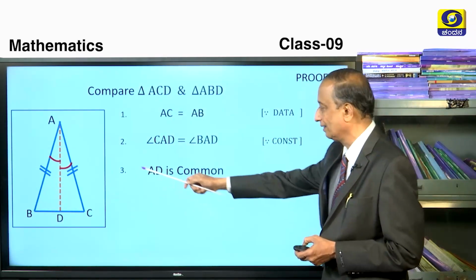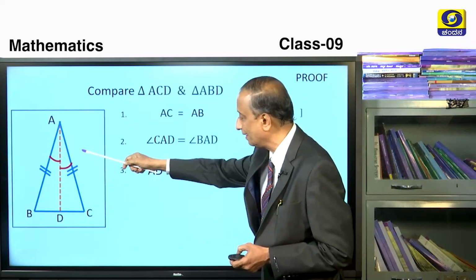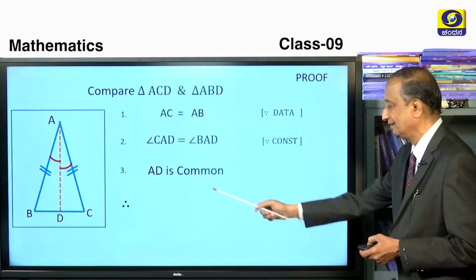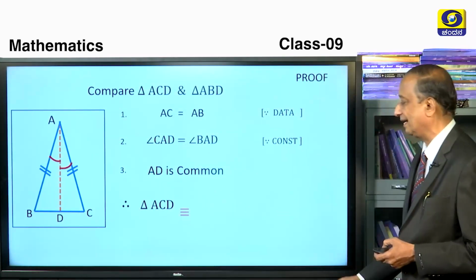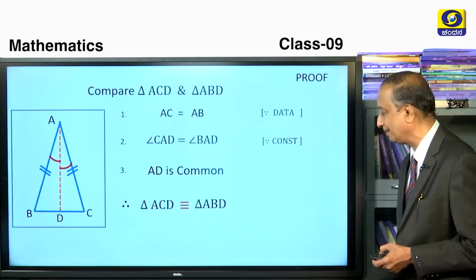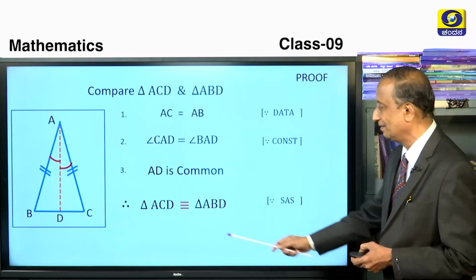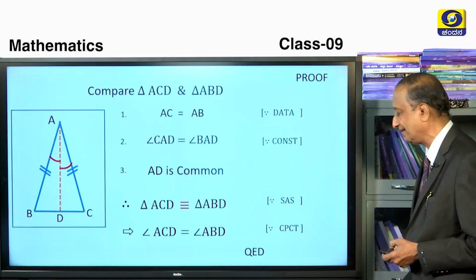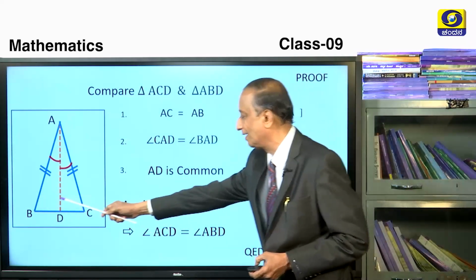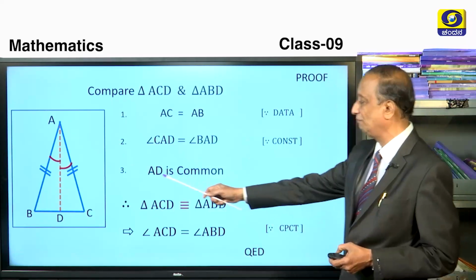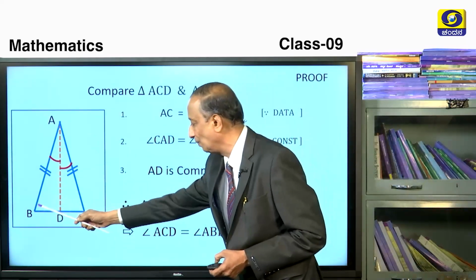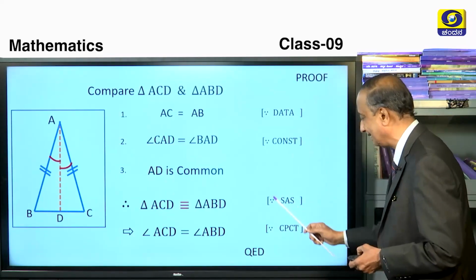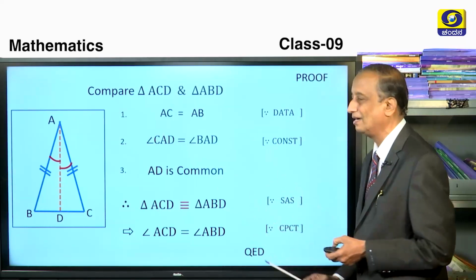So we understood that the two sides and an included angle of one triangle are respectively equal to two sides and an included angle of another triangle. Therefore, we can conclude that triangle ACD is congruent to triangle ABD. It's all because of SAS. When these two triangles became congruent, don't you think the corresponding parts of congruent triangles are equal? That is, angle ACD must be equal to angle ABD. Therefore, if two sides of a triangle are equal, then the two angles facing them are equal. It's all because of the SAS criterion, SAS test. So this is the beauty of SAS, children.